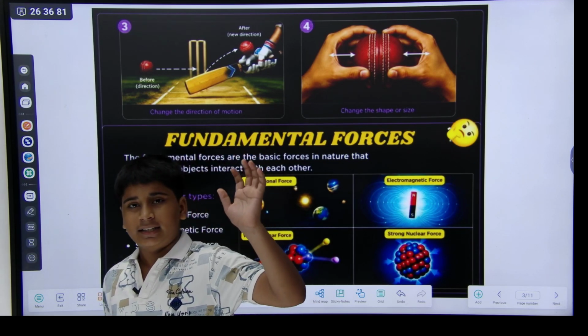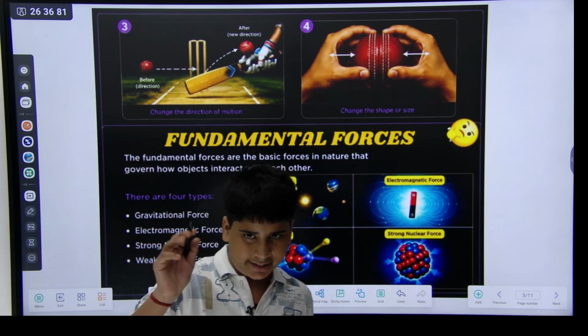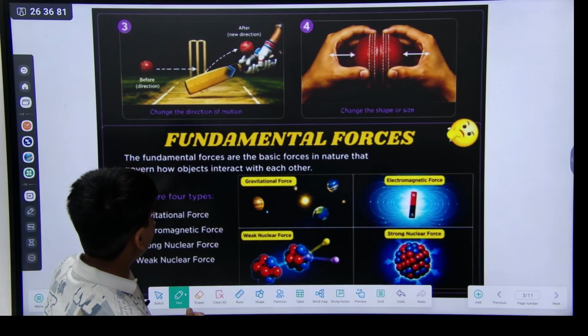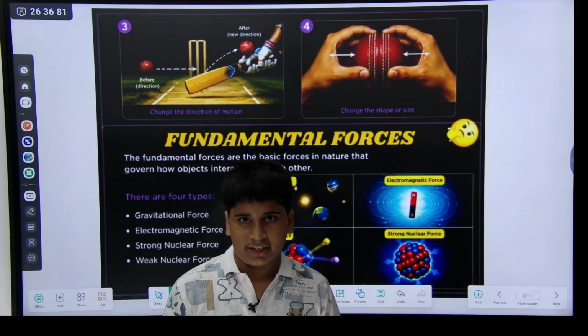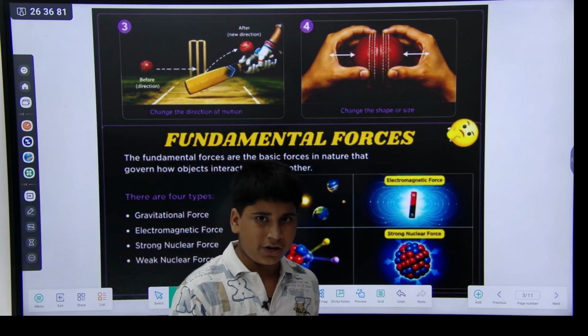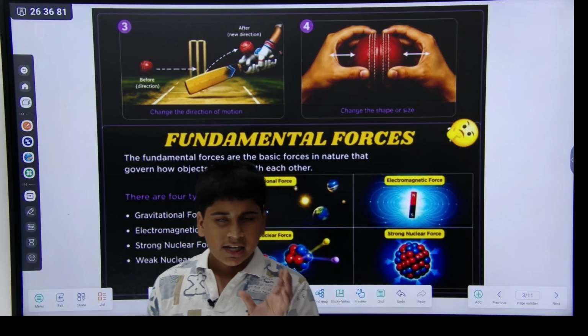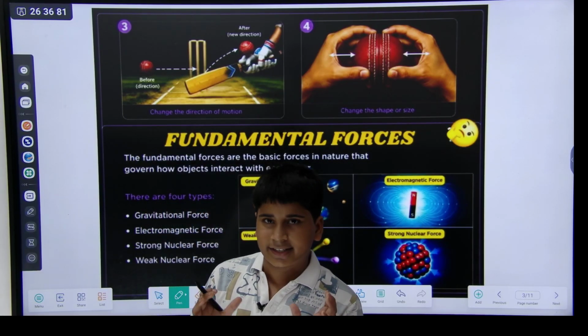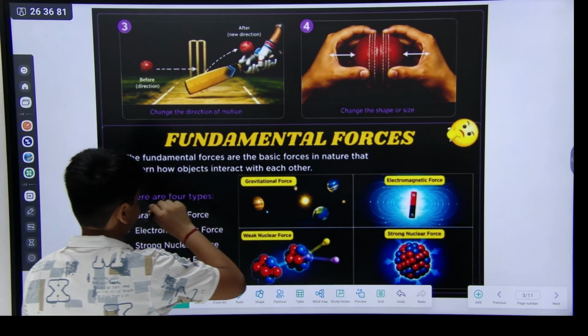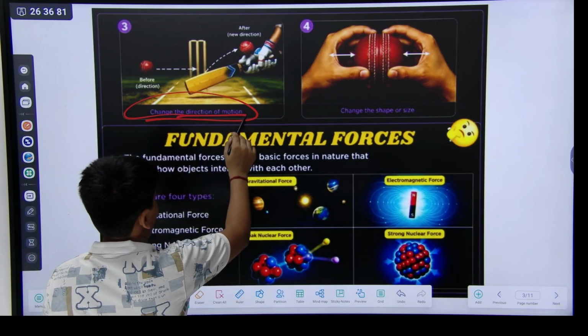When you hit a six, or when you touch it, it changes its direction because you applied force on the ball. Force changes the direction of motion.